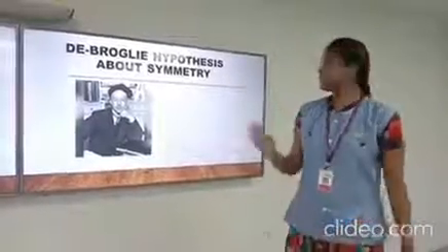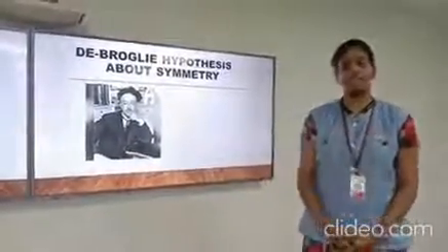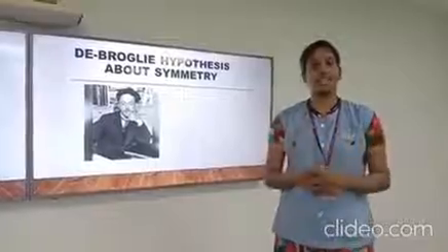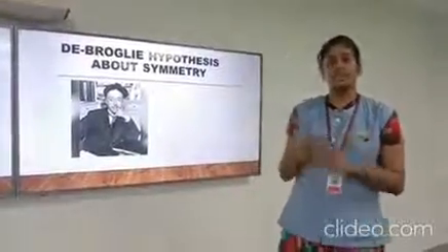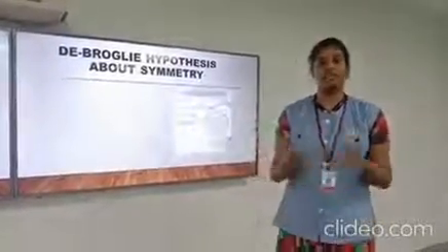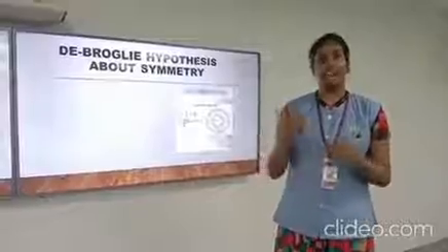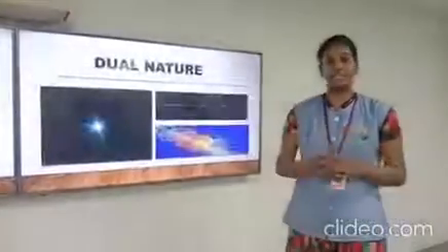De Broglie's hypothesis about symmetry. To explain properties of light like interference and refraction, light depends on its wave nature. Similarly, to explain properties like the Compton effect and photoelectric effect, light depends on its particle nature. So de Broglie proved that light has a dual nature. It travels like a wave and interacts like a particle.